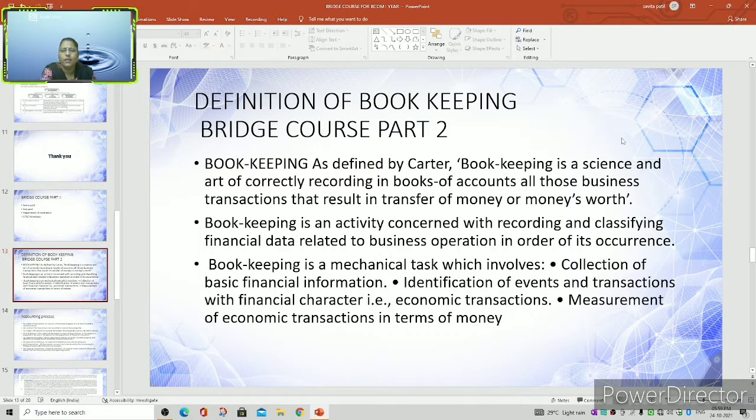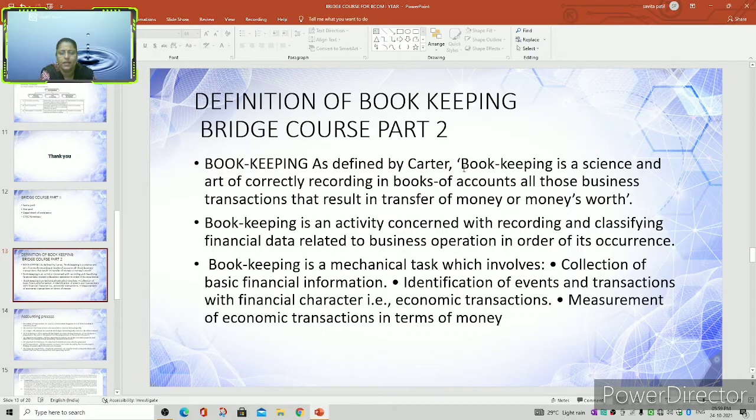Now let us see the definition of bookkeeping. Bookkeeping is defined by Carter. Bookkeeping is a science and art of correctly recording in books of accounts all those business transactions that result in transfer of money or money's worth.